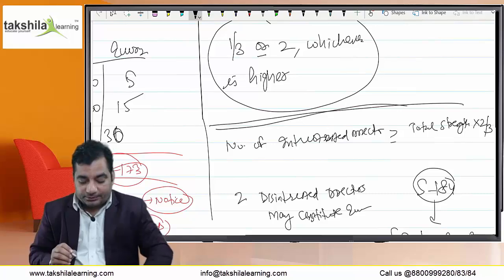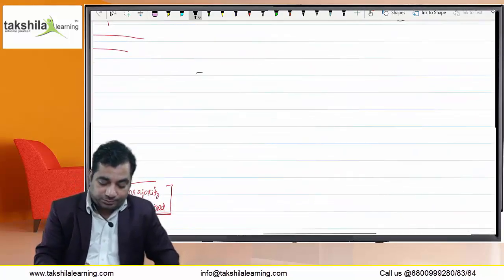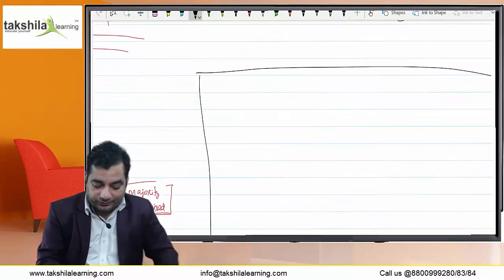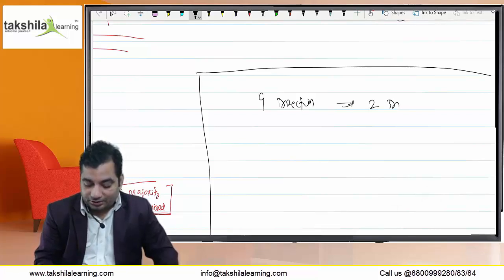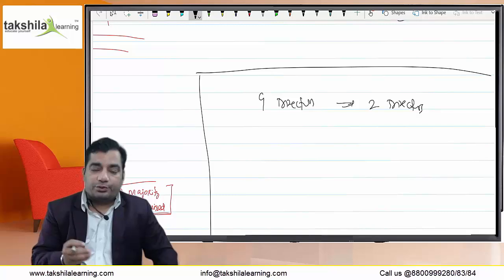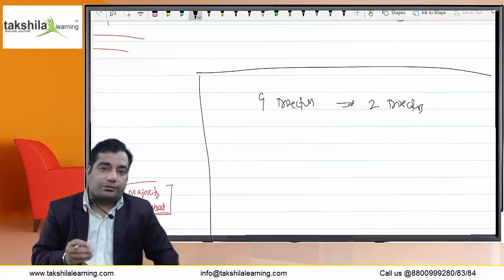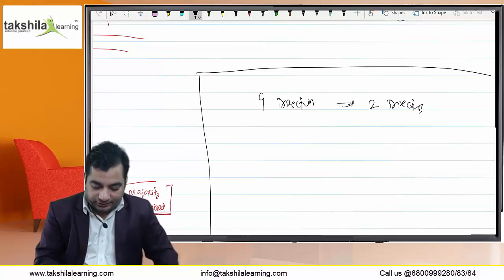Let us suppose there are 9 directors, and out of that 9 directors, 2 directors are interested. First of all, you have to calculate 2/3 of total strength. 9 into 2/3 is 6.